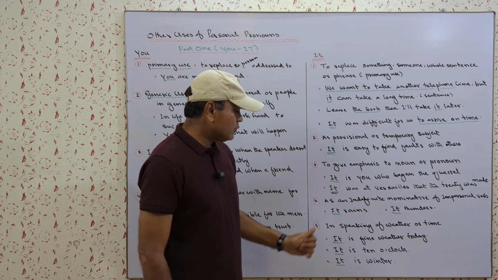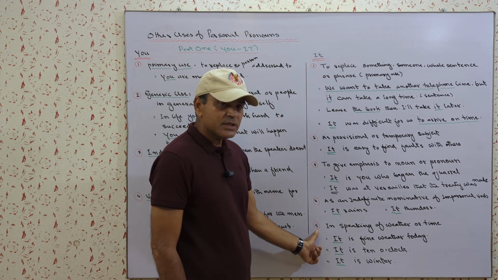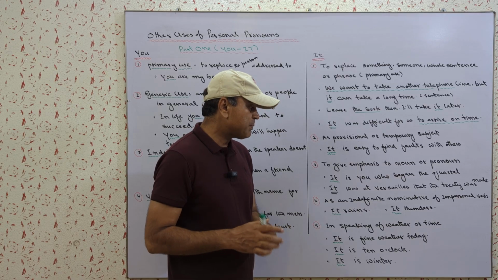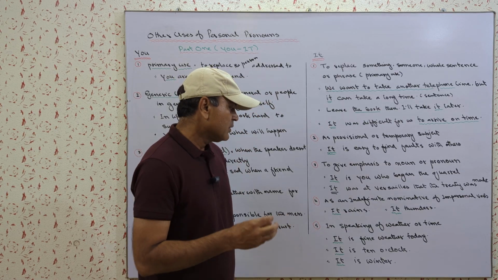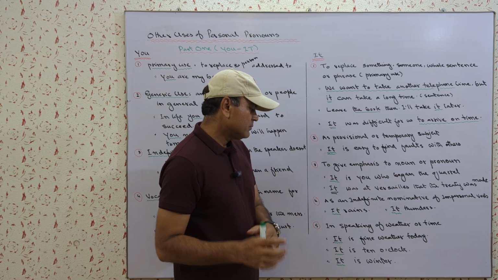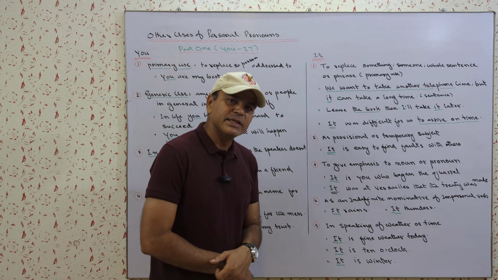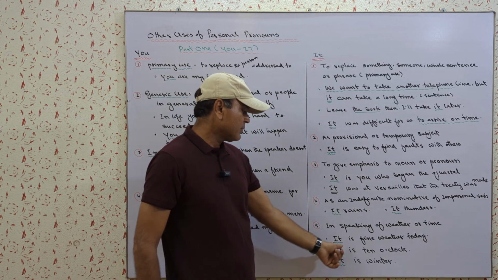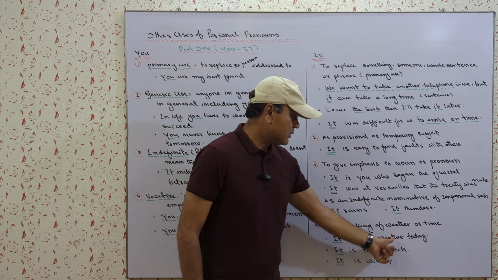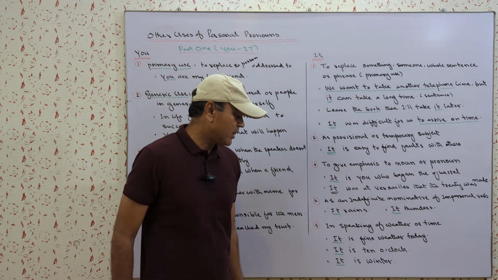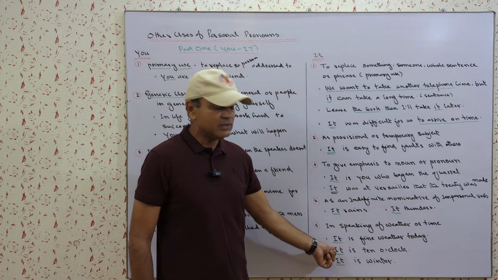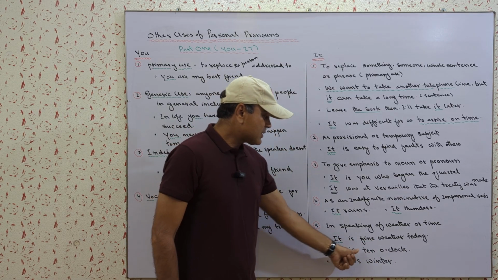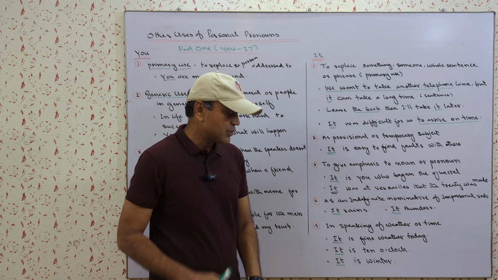The fifth use of it is when we are speaking of weather, time, day, date, or year; we start the sentences with it, like it is fine weather today. Here I'm talking about the weather and I started my sentence with it. It is 10 o'clock by my watch.